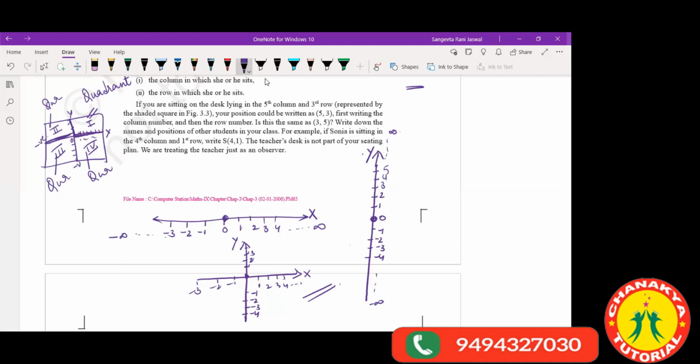In the fourth quadrant, x is positive and y is negative. x is positive on this side and y is negative on this side. Okay. Now, ma'am, how do we define that?